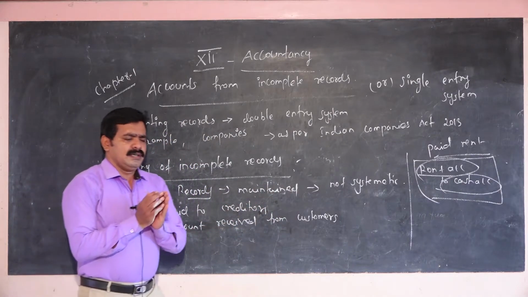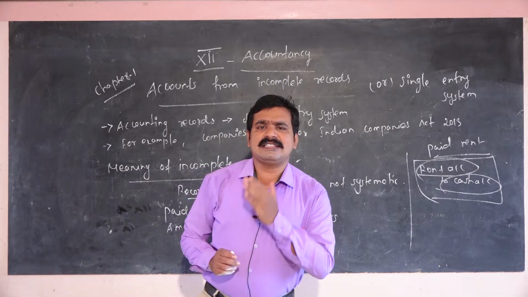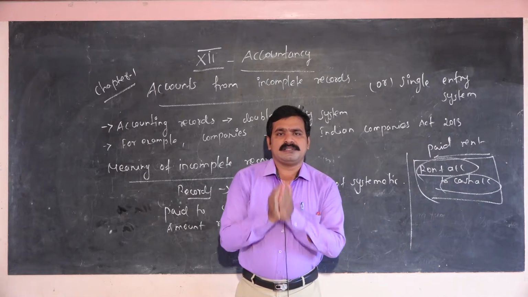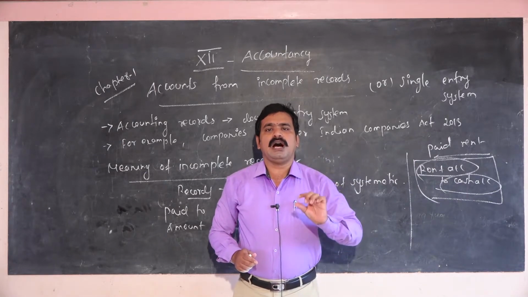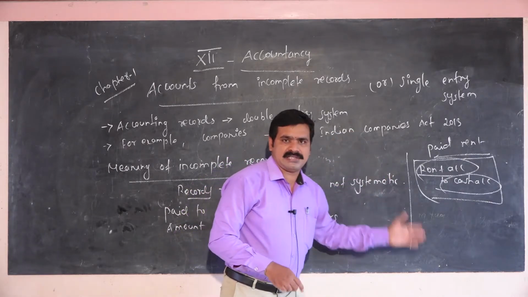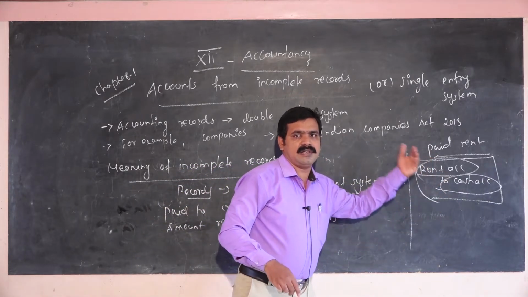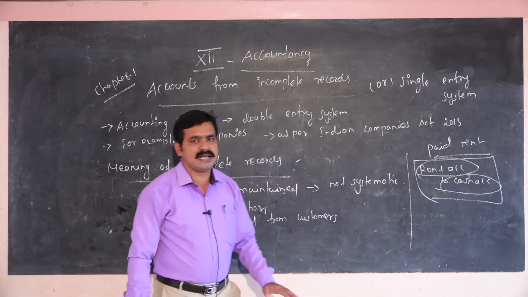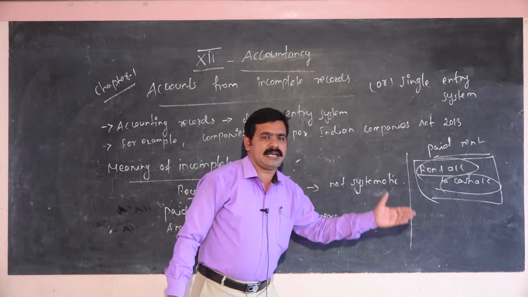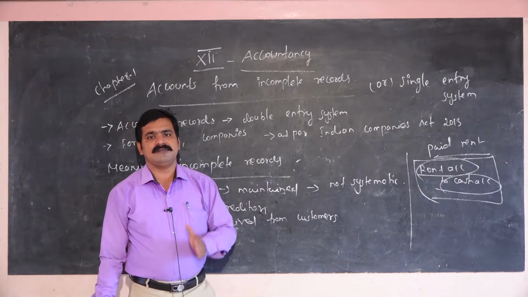So, incomplete record means it is not in a systematic way. Some companies have not followed fully, or maintain partially. Fully means rent account and cash account. Partially means some companies maintain only the rent account, some only the cash account. That is called incomplete records. But these records are not true and fair. That is very, very important.